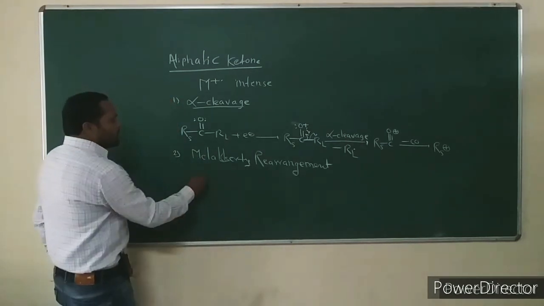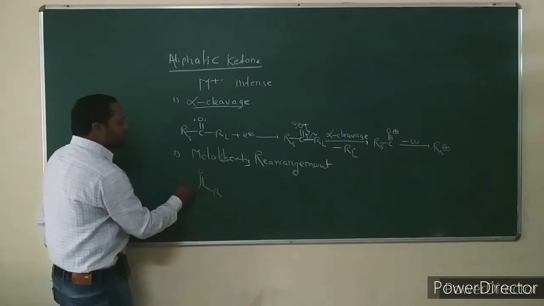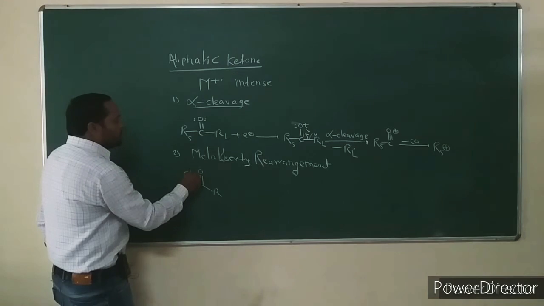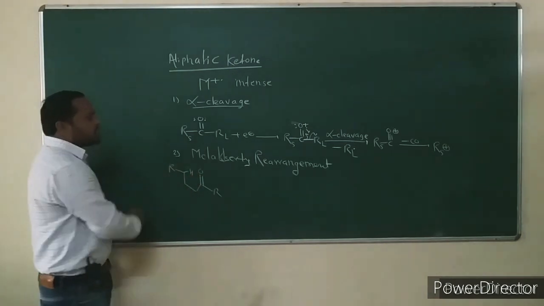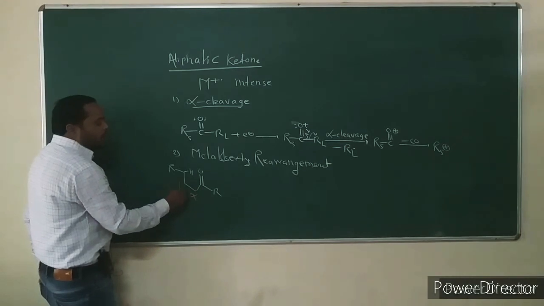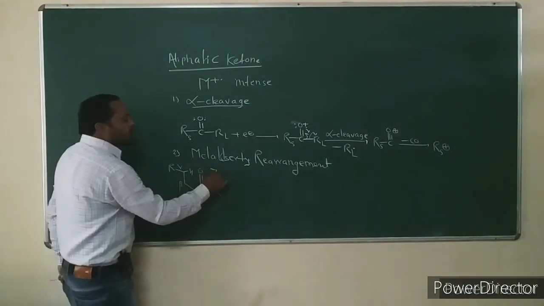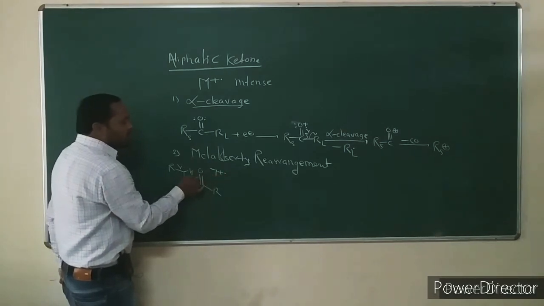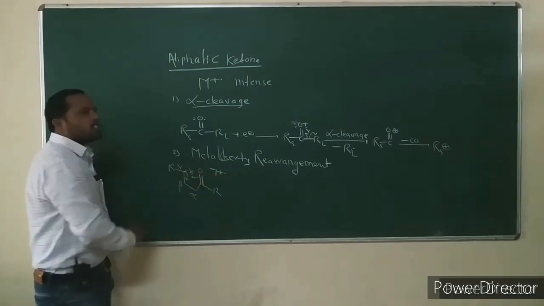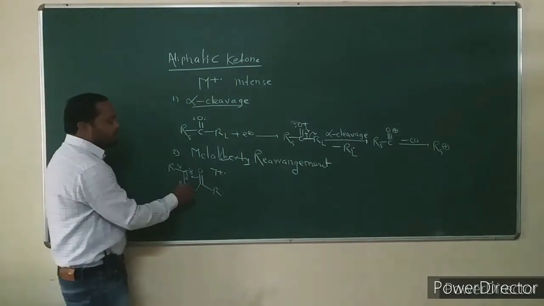Consider the example. One of the alkyl side chains attached to this ketone has the gamma hydrogen atom. This is alpha, beta, and this is the gamma. After electron ionization, the carbonyl oxygen intramolecularly abstracts the gamma hydrogen atom.